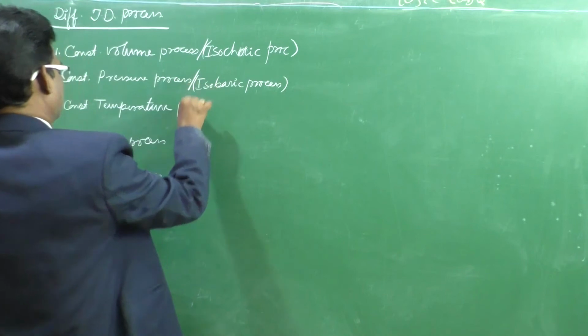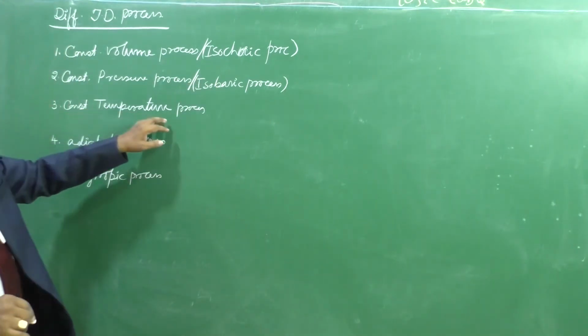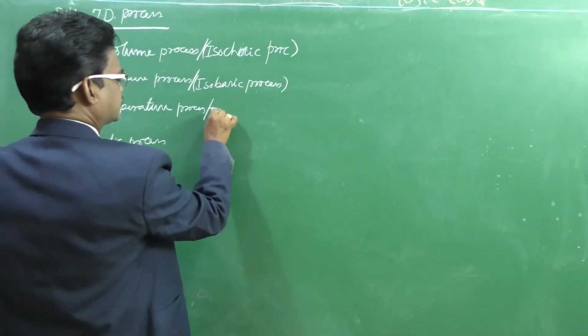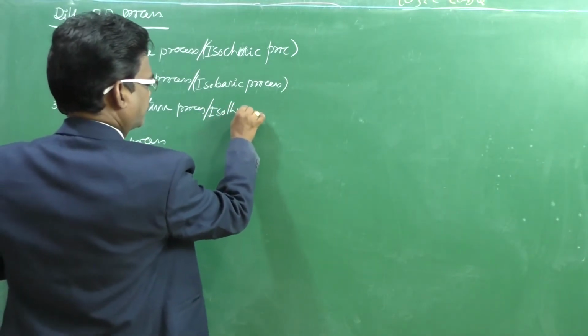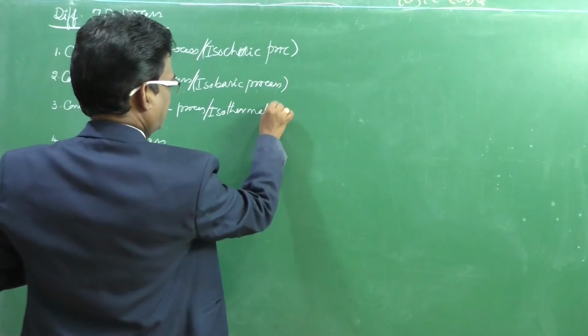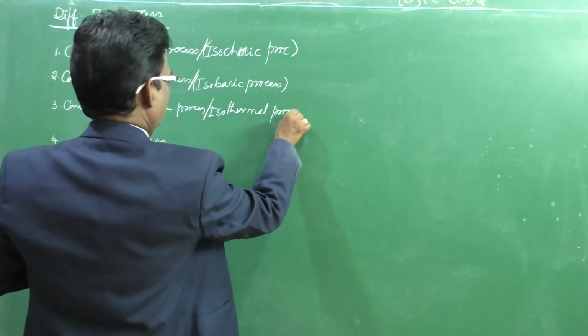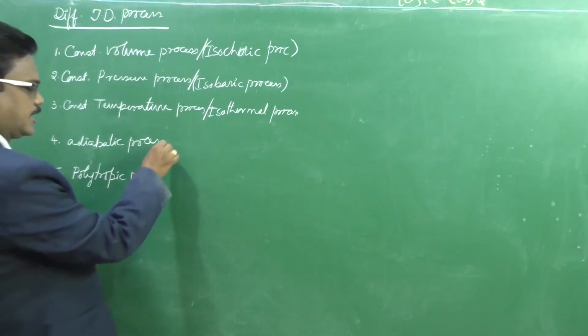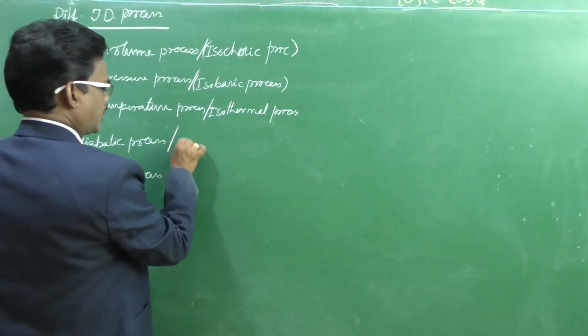Next one, the constant temperature process, also called the isothermal process. And the adiabatic process, also called the isentropic process.